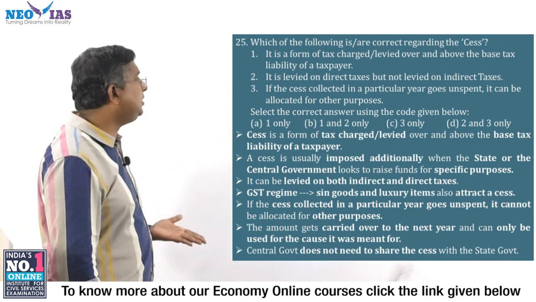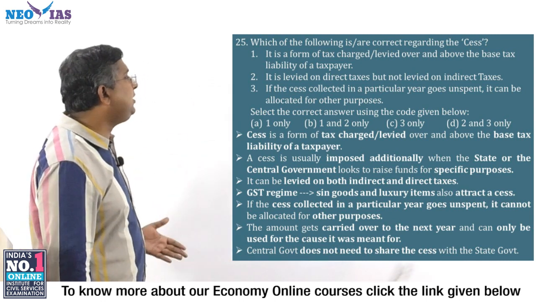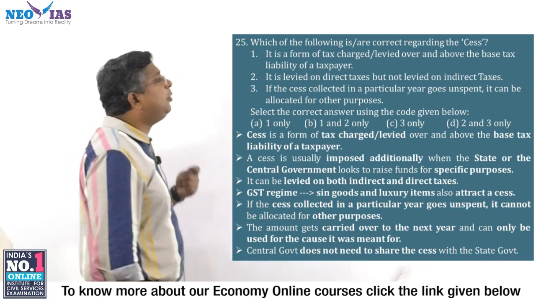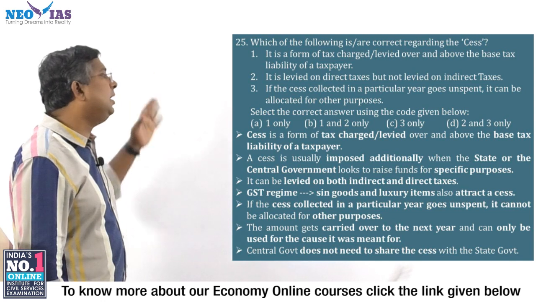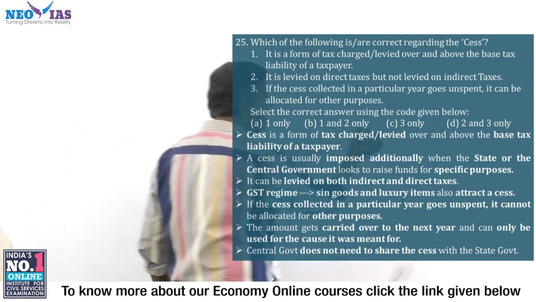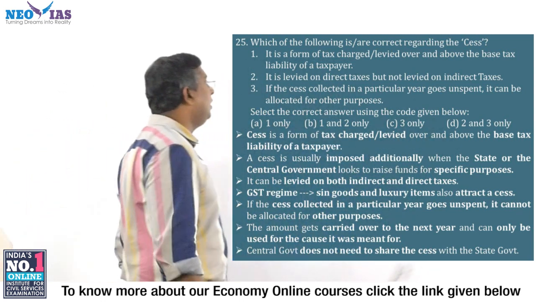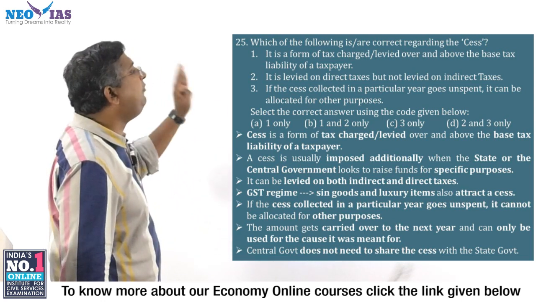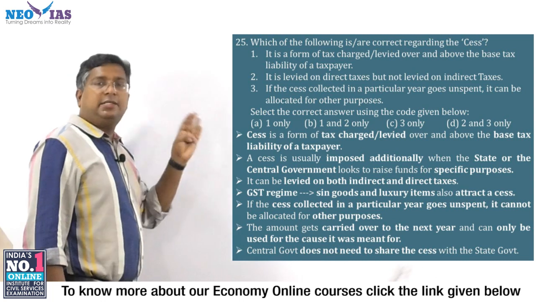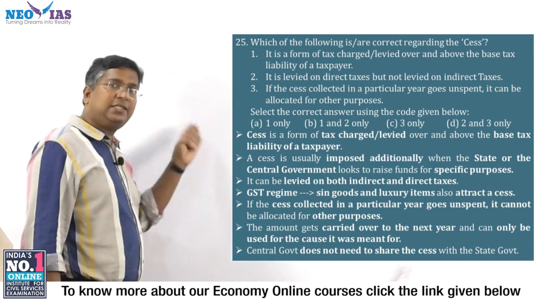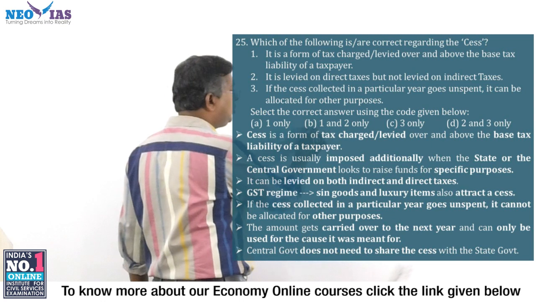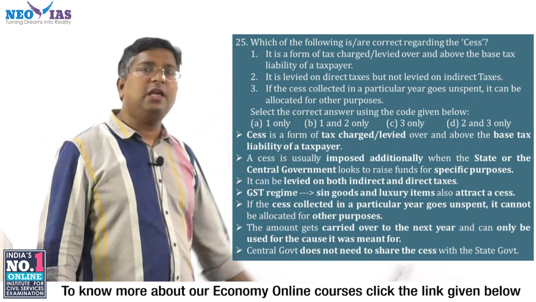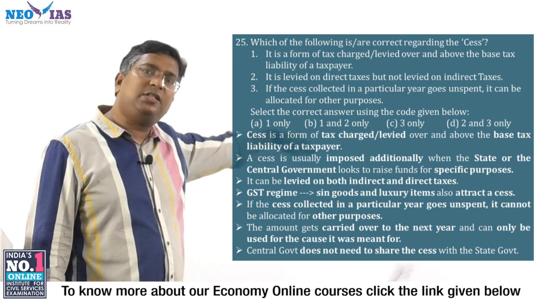I will try to solve the question. What is correct regarding the cess? Statement 1: It is a form of tax charged or levied over and above the base tax liability of a taxpayer. Statement 1 is correct, so you can eliminate choices C and D. Statement 2: It is levied on direct tax, but not levied on indirect tax. No, cess is levied on both direct as well as indirect tax. So choice B is also wrong. Through elimination, we got our answer as A, 1 only. Without reading the third statement, we know the third statement is wrong.